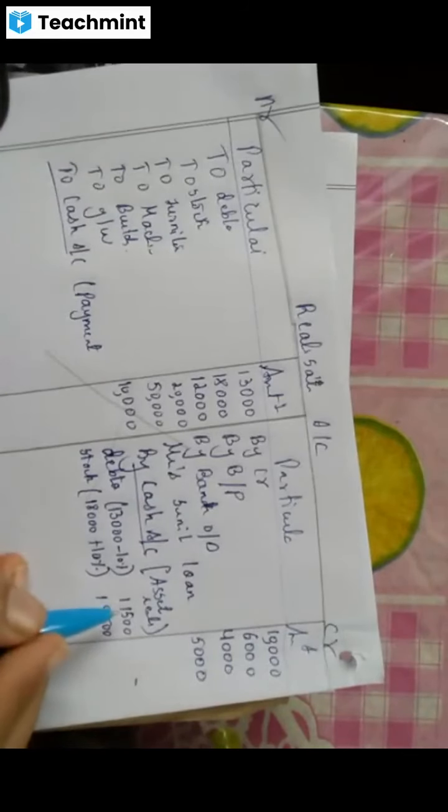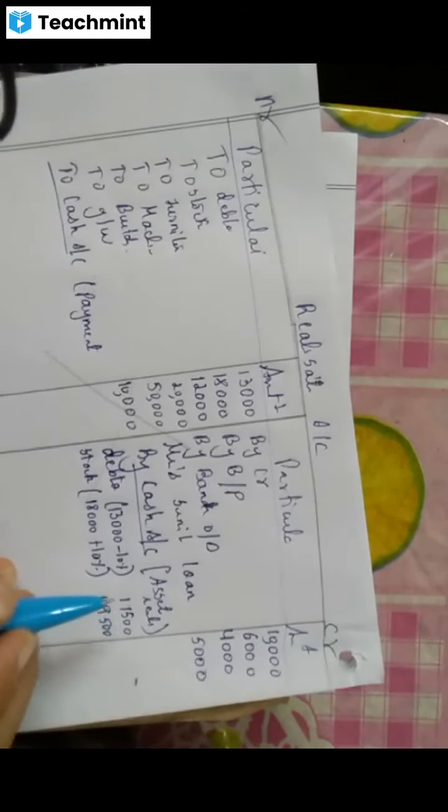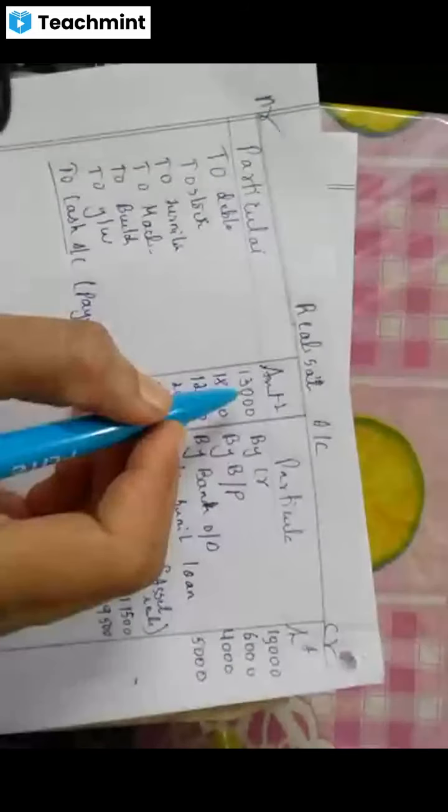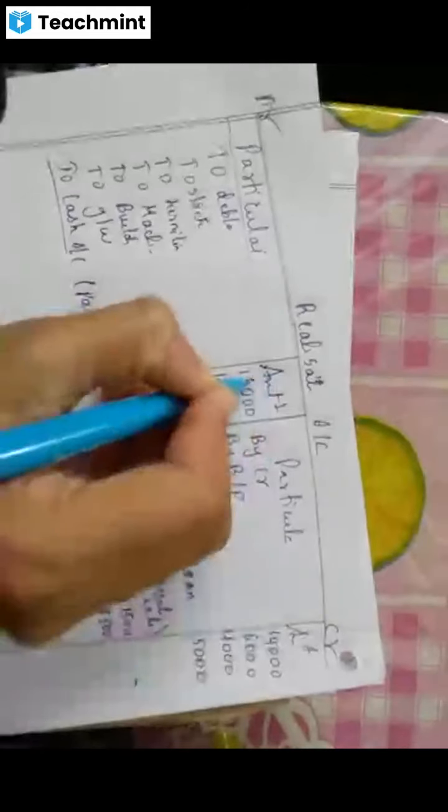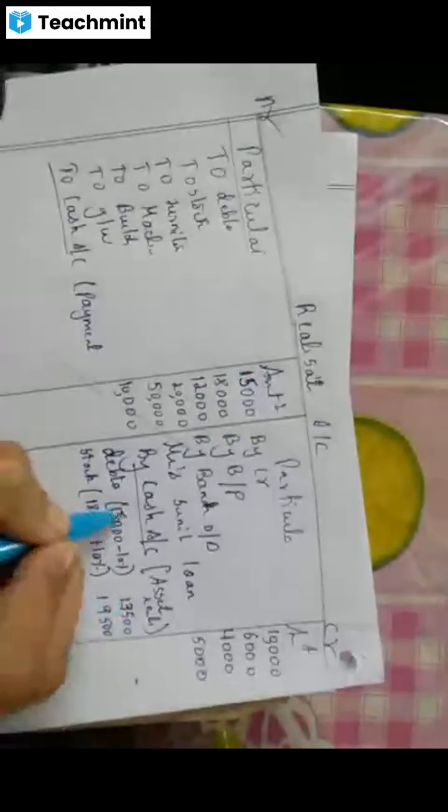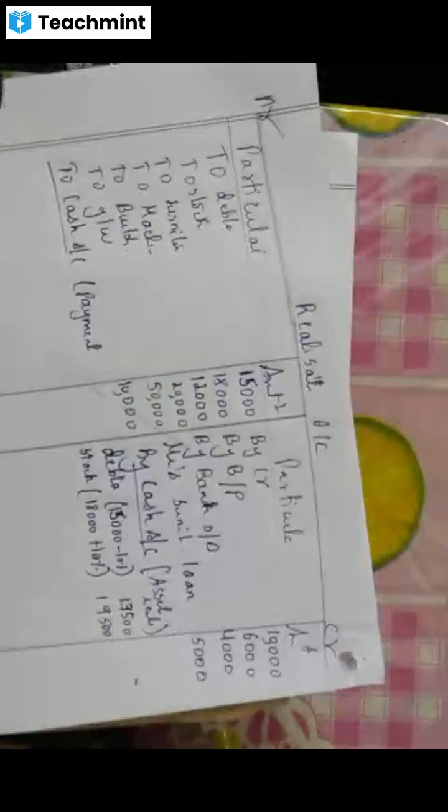It is 13,000, is it? Minus 10%. That is not 13,000, is it? Okay, I have written this wrong. Sorry, here it is 15,000. So it will come 13,500.